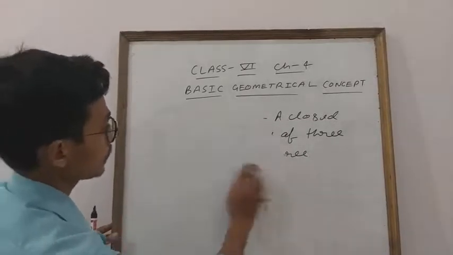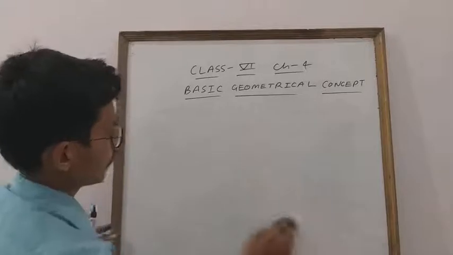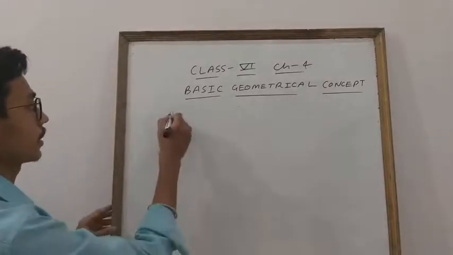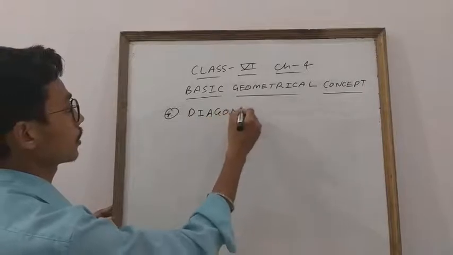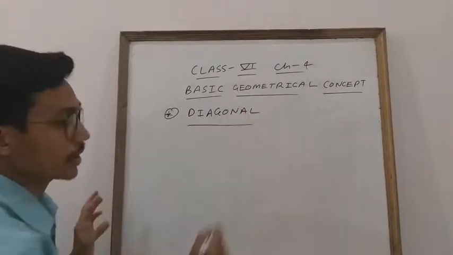Diagonal. Clear everyone? The next thing is diagonal. What is the diagonal, student?